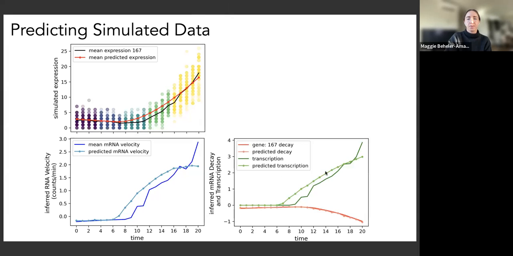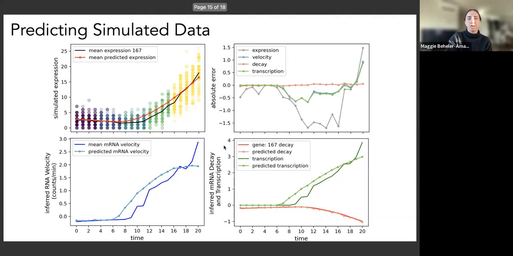And then finally, we can look at the biophysical estimates. The true values for this are in the darker colors. So decay is represented as dark red and transcription is represented as dark green. And we can see that the mRNA degradation is quite accurately predicted, while the transcription is turning on too early, which would account for why the RNA velocity is then turning on too early for this gene. But overall, the absolute error is relatively low and close to 0 for this simulated example, so we think that the model's working quite well.